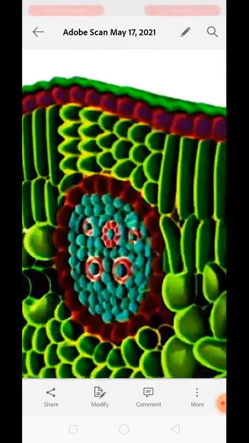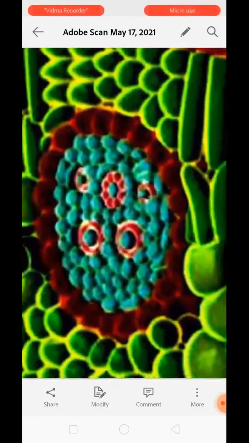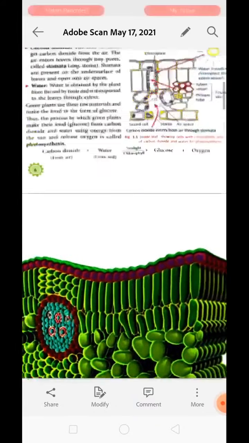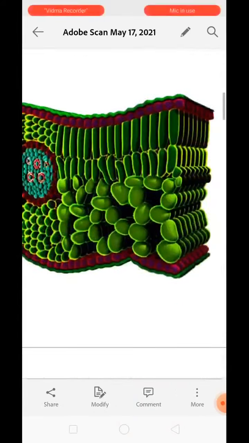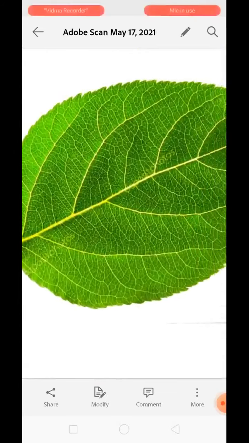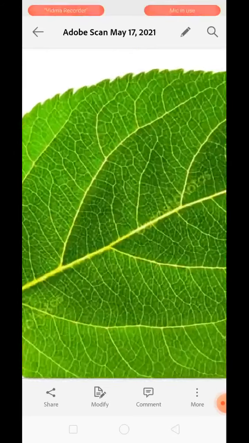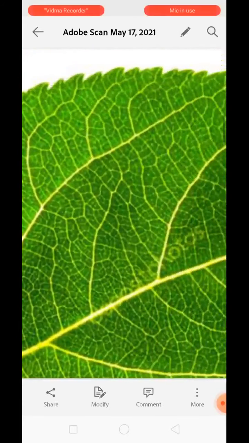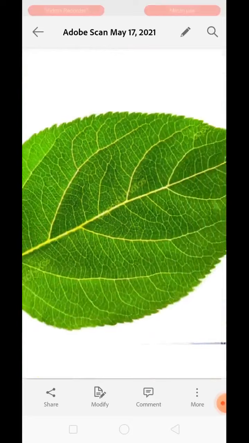If you do not trust, just look at this picture. This circular structure is actually the midrib of the leaf. Have you seen it properly? This is the leaf. The midrib, the veins and veinlets, actually these are extensions of xylem found in the leaf, which support the leaf as well. Understood?